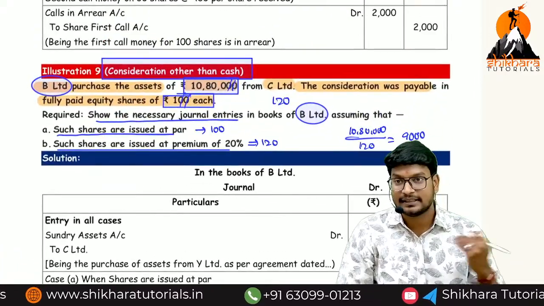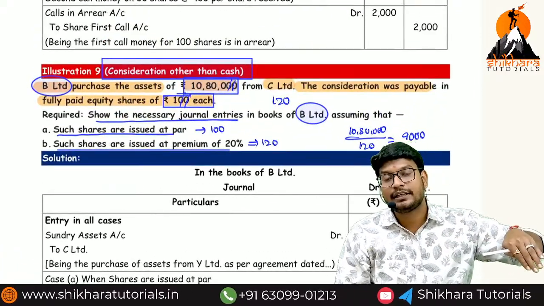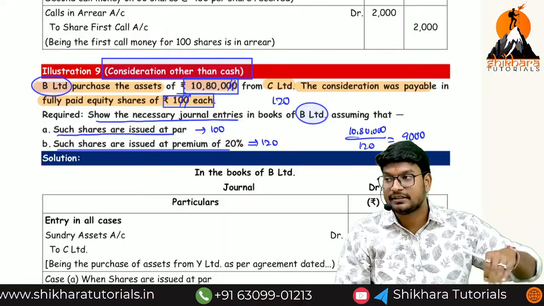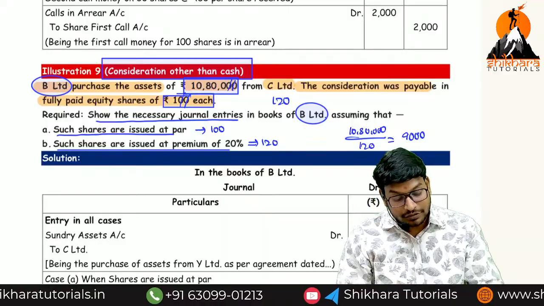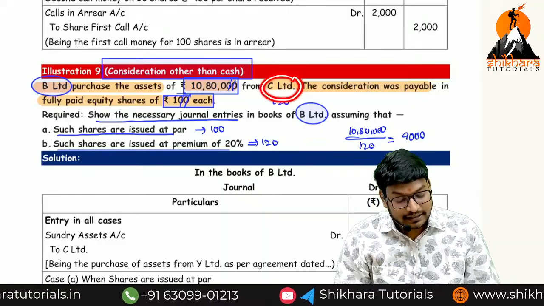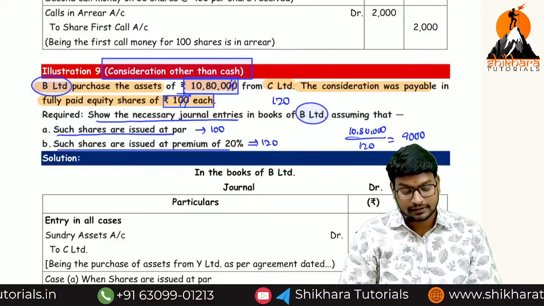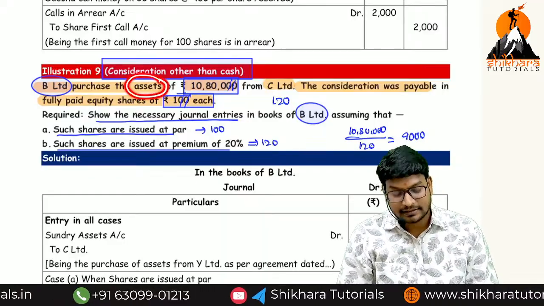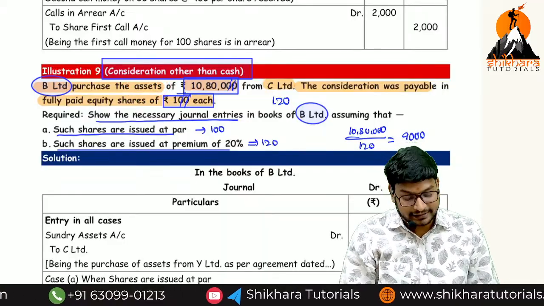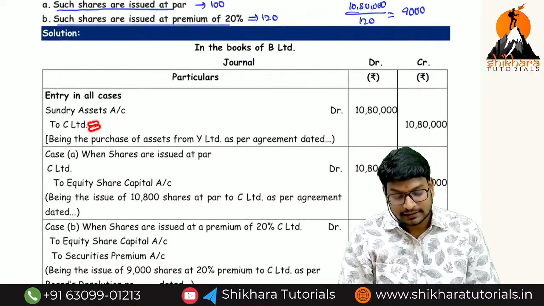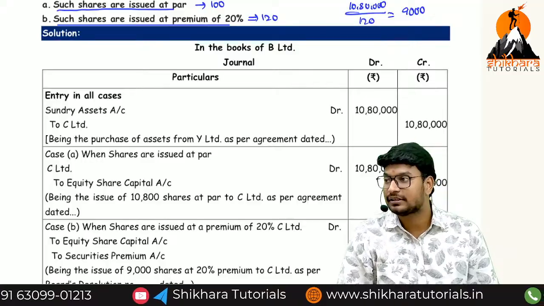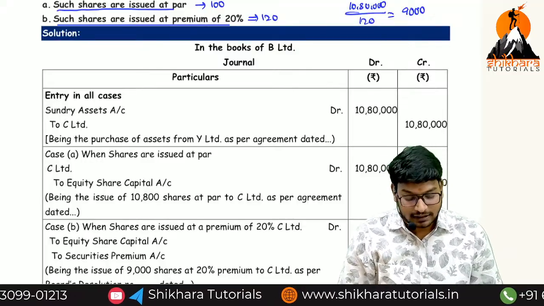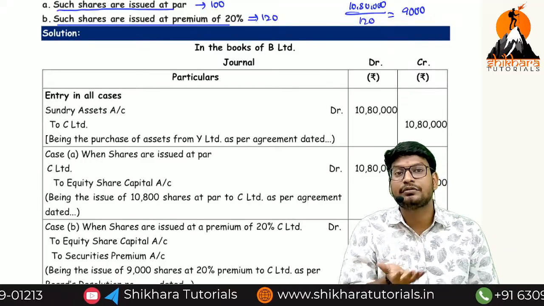We are purchasing the asset. We are giving the amount. We are distributing the shares. First we have to write the due entry. What is the due entry? Who is our creditor? C Limited is our creditor. What is the first entry we have to write? We are going to purchase the asset. We don't know which asset. So sundry assets account debited to C Limited account. What is the outstanding amount? 10,80,000 and 10,80,000.